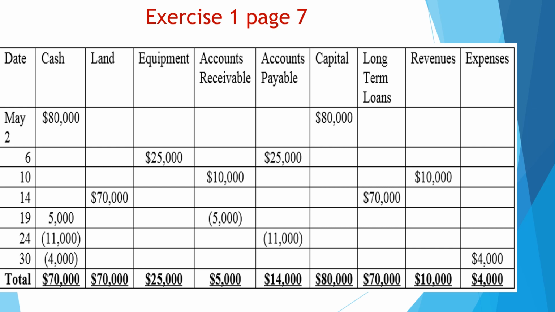30. Paid 4,000 rand for the current month. Now we are paying a rent. A rent, as we know, is an expense. So expenses increased 4,000 and the cash account decreased 4,000 because we pay 4,000, so the cash will be decreased. At the end, we calculate the total of each column.